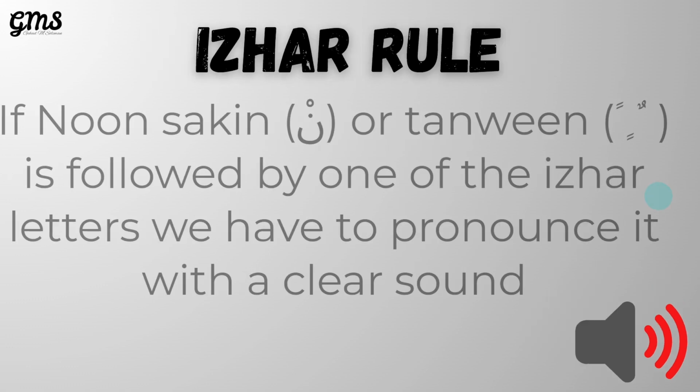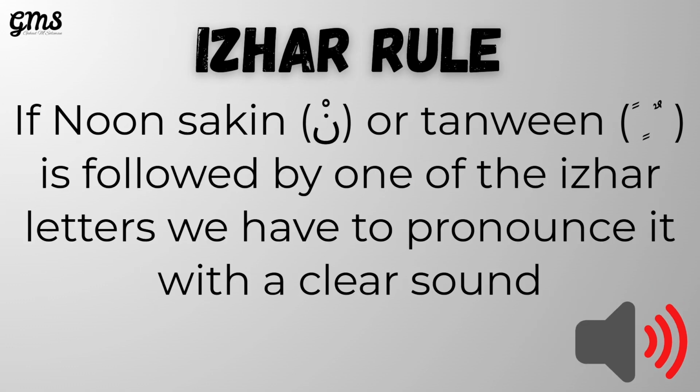So Izhar rule, if you have Nun Sakin or Tanween followed by one of Izhar letters, the 6 letters that come from al-halq, we have to pronounce it with a clear sound. It here refers to the Nun Sakin or the Tanween, which is the sound of the Nun. As you see here, the Tanween, we write it as 2 fathas or 2 kasras or 2 dammas, but in the pronouncing, it is the same as the Nun Sakin. So again, if you have Nun Sakin or Tanween followed by any one of Izhar letters, you have to produce the Nun with a clear sound.